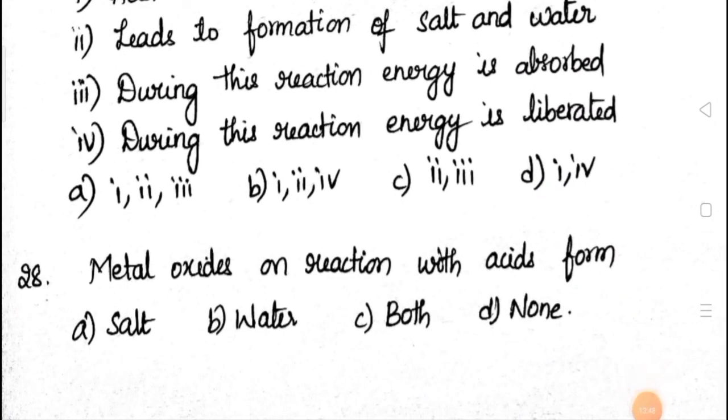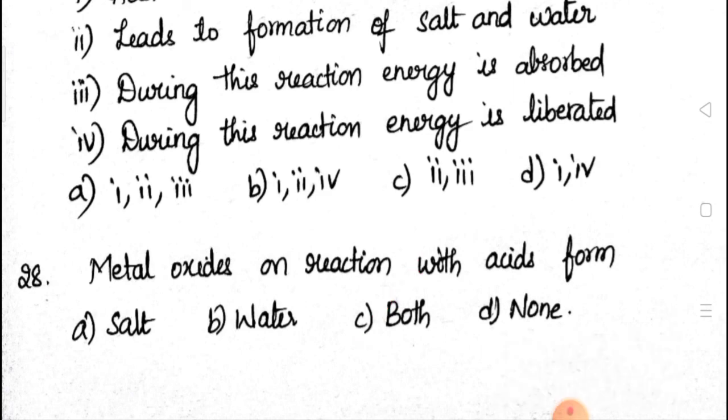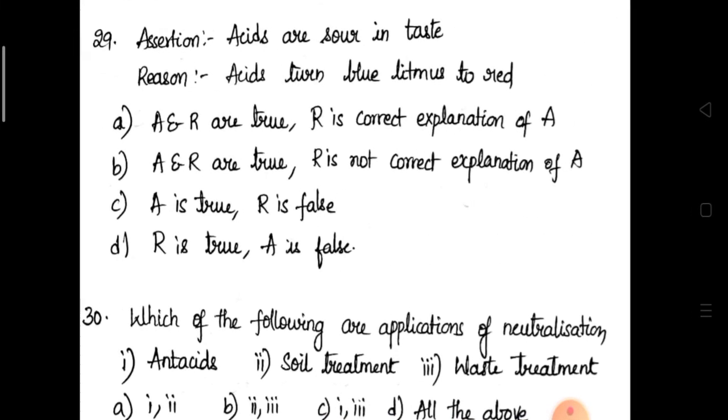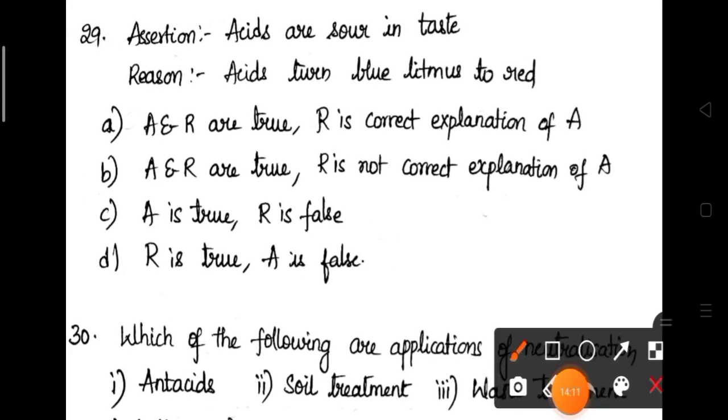Metal oxides on reaction with acids form both salt and water. Both salt and water will be formed on the reaction of metal oxides with acids. Then coming to the next question, 29th. Assertion: acids are sour in taste. Reason: acids turn blue litmus to red. Both assertion and reason are correct, but the reason is not explaining the assertion. So the correct option for this is A and R are true and R is not the correct explanation of A.